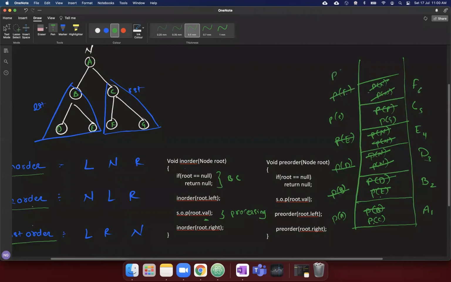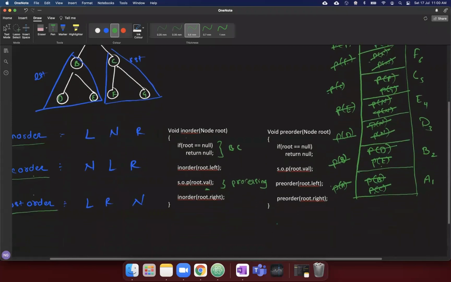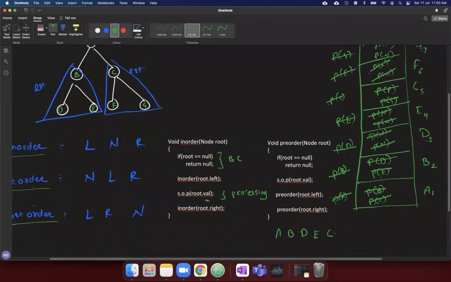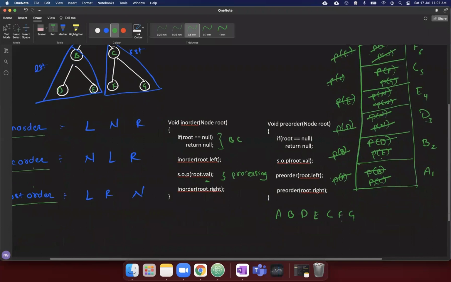You will be calling P of G. When you call P of G, again the same thing. Here G dot left is null, G dot right is null. So before that you should have printed the G. G is done. So G is done here, C is done here, and A is done. So the sequence which I got for the pre-order is A, B, D, E, C, F, N, G. Okay. So this is a stack trace visualization for pre-order traversal.